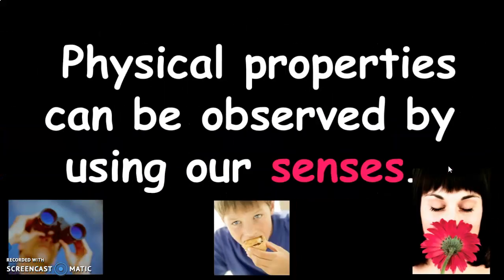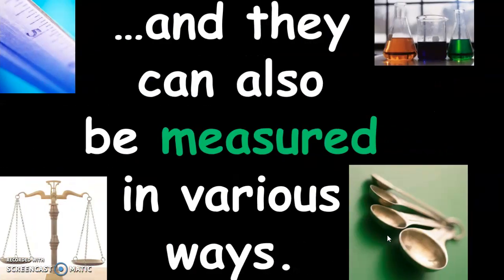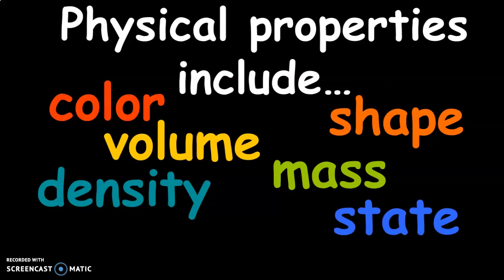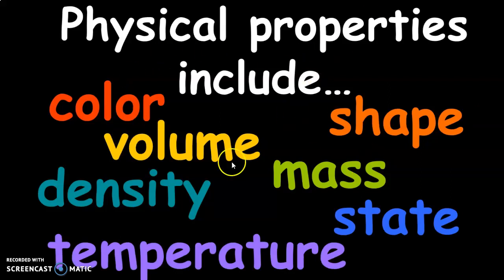Let's start off with physical changes here. Physical properties can be observed by using our senses, our sight, taste, or smell. They can also be measured in various ways. So we can not only sense them, but they can also be measured. We can get their length or their volume, or we can measure them when we do cooking, or we can get their mass. Different physical properties include color, shape, volume, mass, density, state, and temperature. All of these are examples of physical properties.